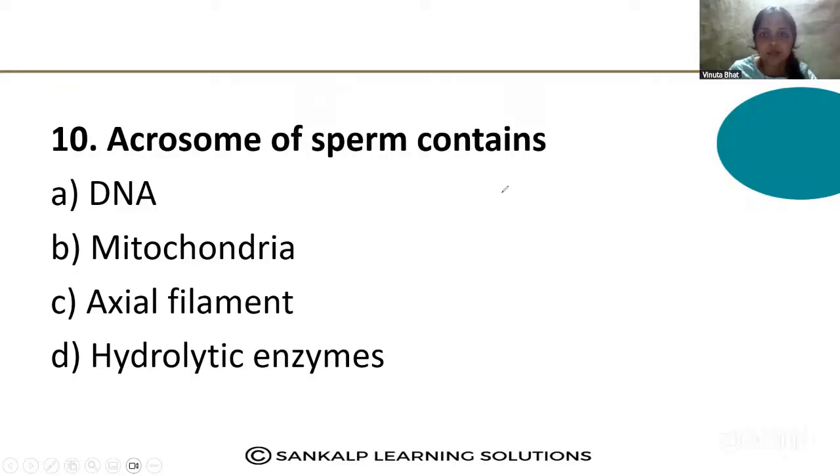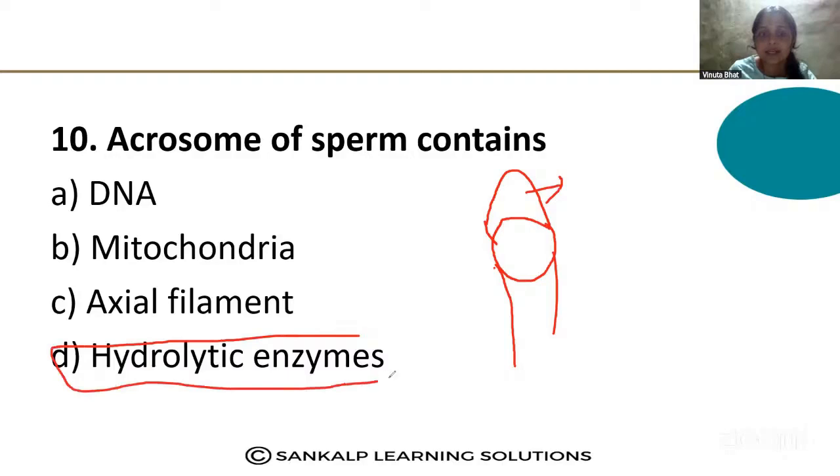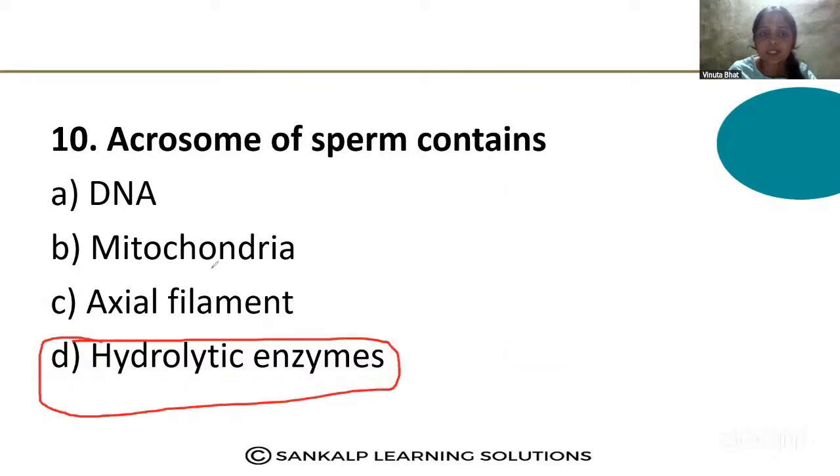So the acrosome, the structure present in the sperm, contains the hydrolytic enzymes that help in the penetration of the ovum during fertilization. So that is the correct answer. Mitochondria is present in the middle piece of the sperm.